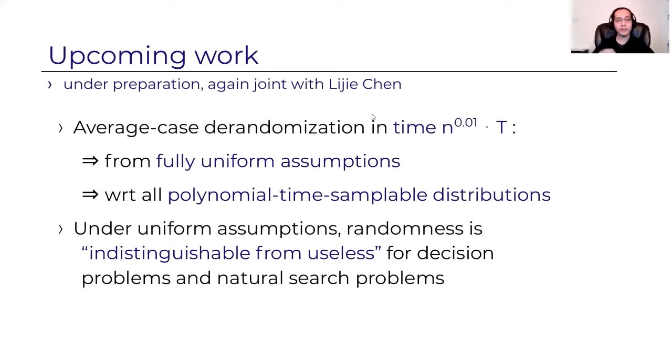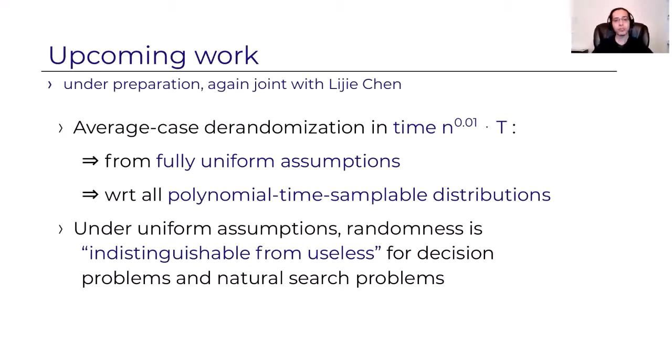Okay, and I'd like to note that in an upcoming work, which is again with Lijie Chen, and is under preparation, it will be published very soon, we show an average case derandomization with the same time overhead, n to the epsilon times t, but we show it first from fully uniform assumptions instead of from circuit lower bounds.